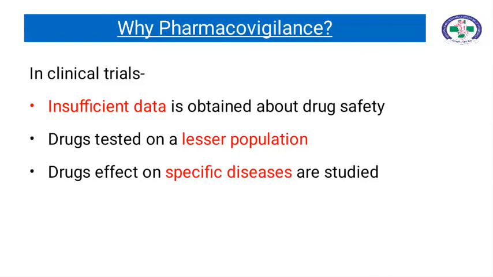In clinical trials, the drug's effect on a specific disease is studied. This means the drug effect is investigated only for a particular class of disease. For example, investigation of drug effect on lung cancer or investigation of drug effect on hypertension.